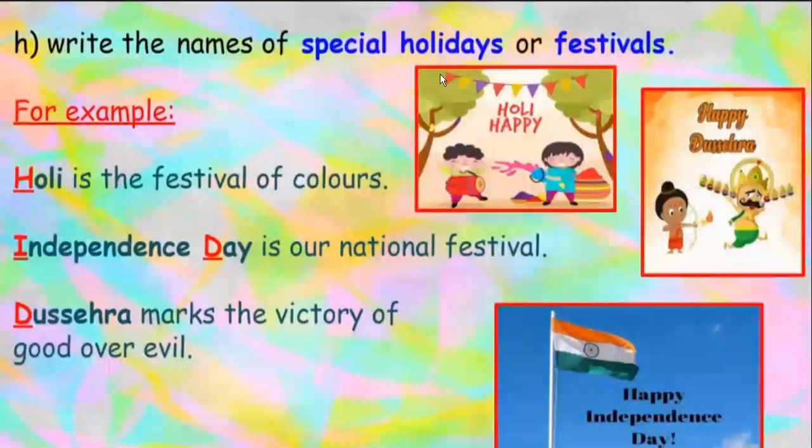Next, write the names of the special holidays and festivals in capital. For example, Holi is the festival of colors. Independence Day is our national festival. Dussehra marks the victory of good over evil. So special holidays and festivals also in capital.